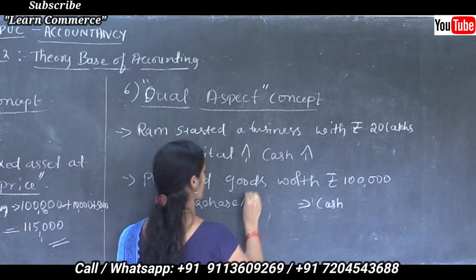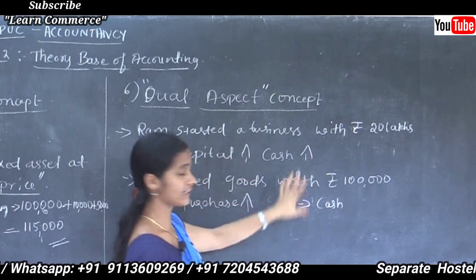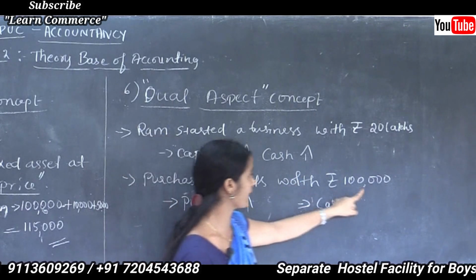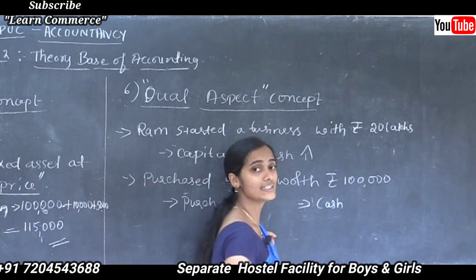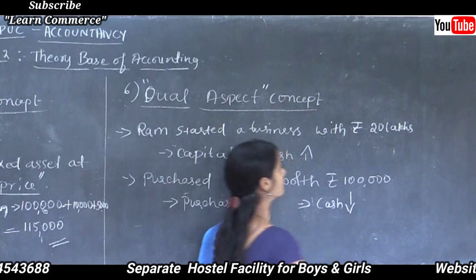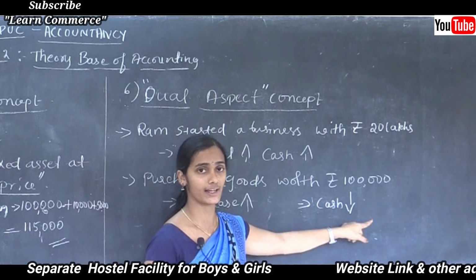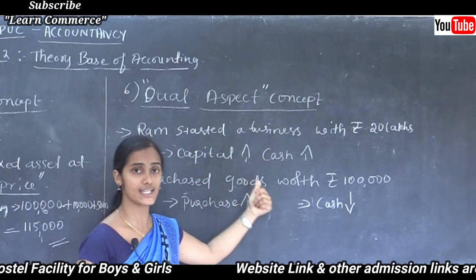Of course, expenses increase. In cash, we have 20 lakhs in our account, meaning the business has a total of 20 lakh. Out of that, paying 1 lakh to purchase some goods. Now the business has only 19 lakhs. So it means cash reduces. 20 lakh minus 1 lakh. So cash reduces, expenses increase.